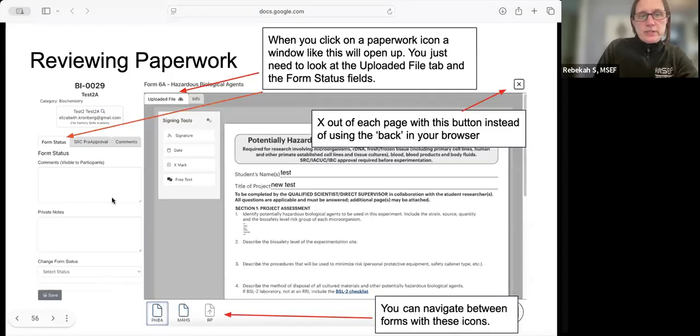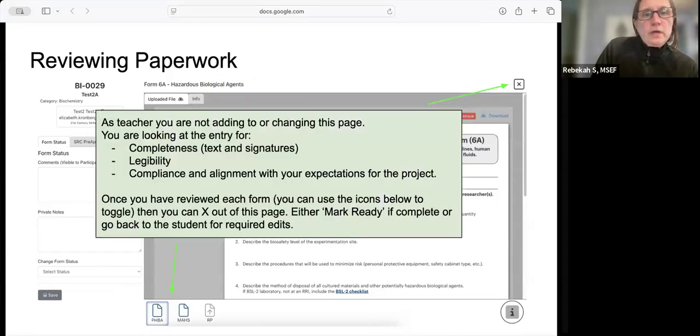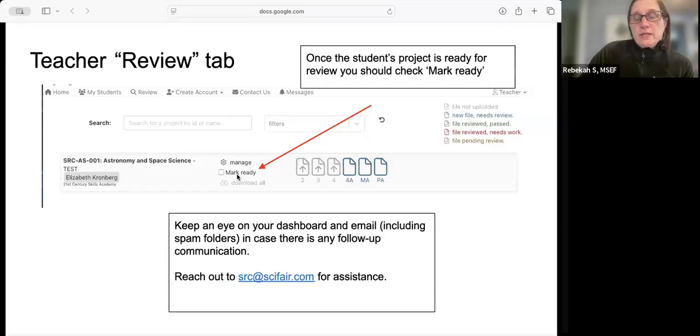You can digitally sign some of these forms, but you don't need to. All you're doing right here is checking for completion and eligibility. You don't need to, or shouldn't, add any comments, notes, or change the form status. Again, you're not changing anything on that page, you're just looking for completeness. Make sure the text and the signatures are there, and once you've reviewed each form, you can use the icons to click back and forth, and then X to mark out. You're going to click your Mark Ready button, and then keep an eye on your dashboard and your email, including your spam folders, in case there's any follow-up.